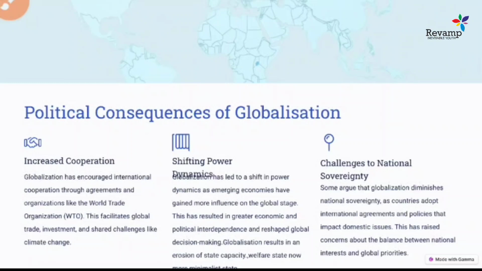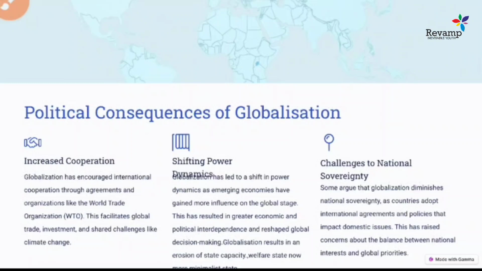What does it mean? It means there were agreements and organizations, like a lot of organizations we also mentioned earlier, like the World Trade Organization, the World Bank, or the IMF. So these international platforms were created, and these international platforms started talking about development for the developing countries. A lot of new things were started with this cooperation, and it also led to a lot of agreements between these countries. So this also started with globalization.